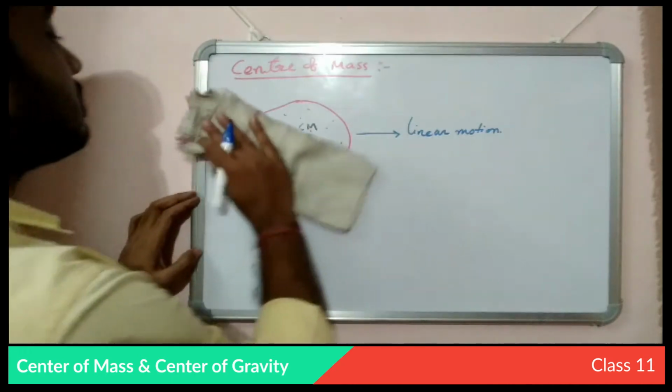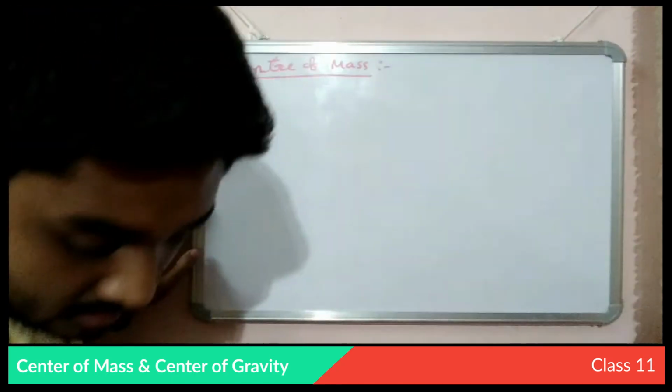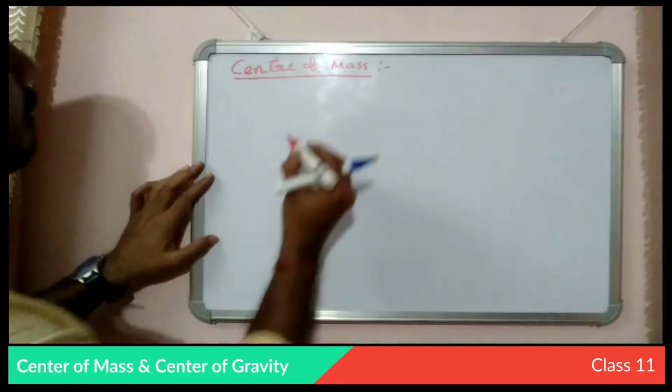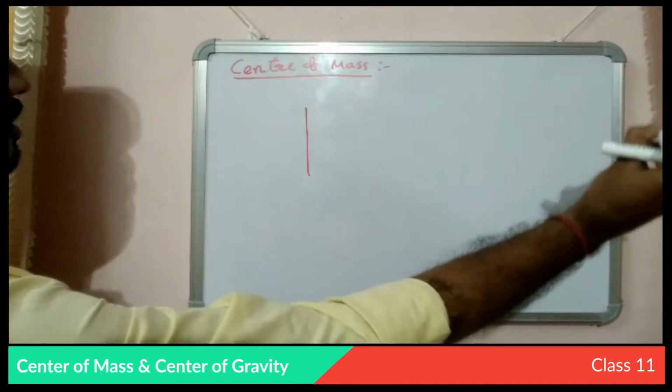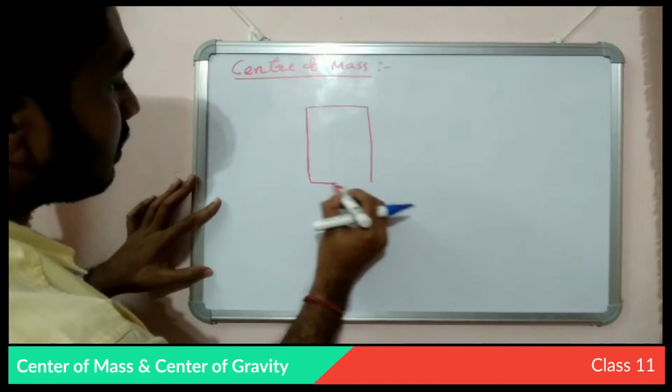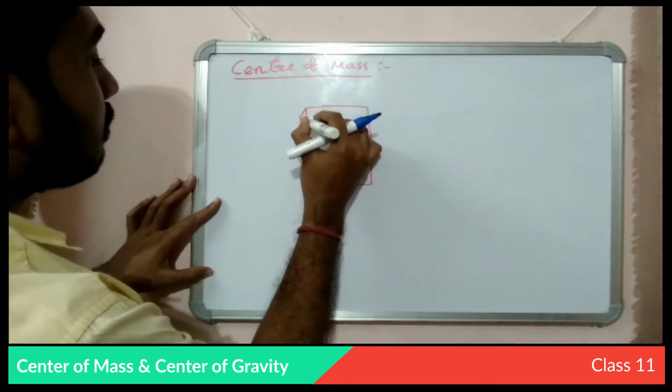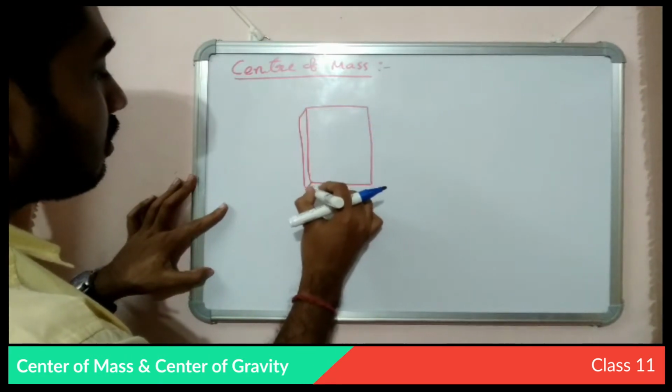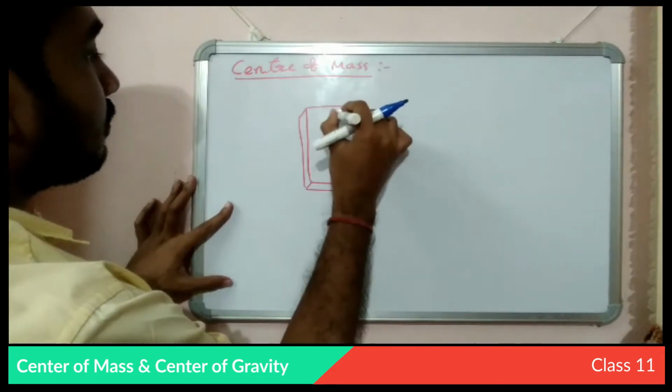For your convenience, I am drawing a block like this. Suppose this is a block of a brick.